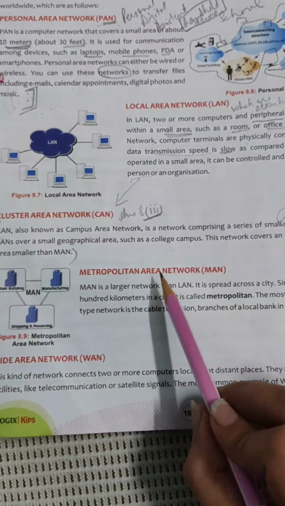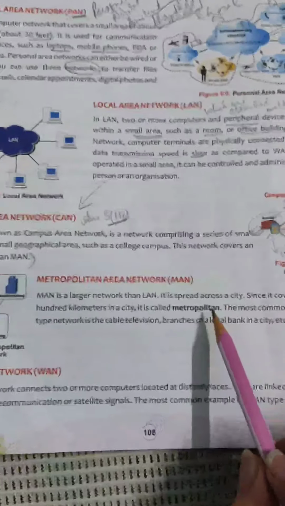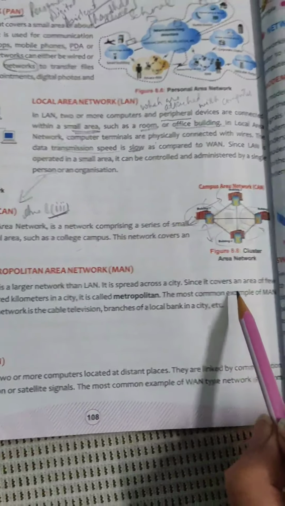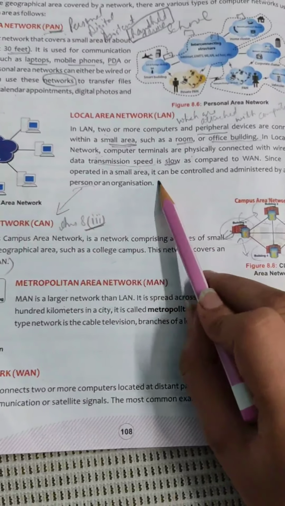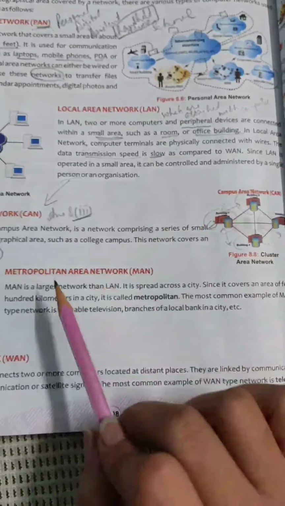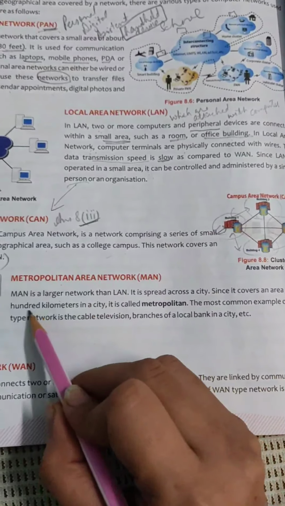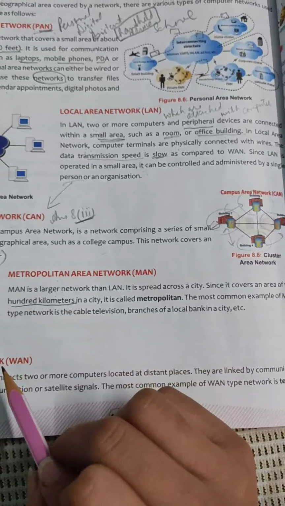Next one is metropolitan area network. MAN is larger than LAN. It spreads across a city, covering an area of a few hundred kilometers. LAN is only of some meters, but MAN will spread to 100 kilometers. Like a city is there, inside the city we can connect anything.